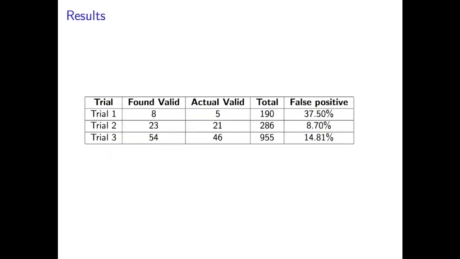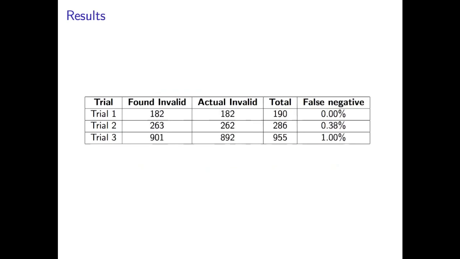I ran 3 trials with separate data sets that were not part of the training data. For the first trial, I had 190 points. The neural network found 8 as being valid asteroids. Only 5 of them were actually valid, which gives us a pretty high false positive rate. In the second and third trials, though, this got a little bit better. We tried a total of 286 and 955 total individual images, and the false positives got a little bit better.